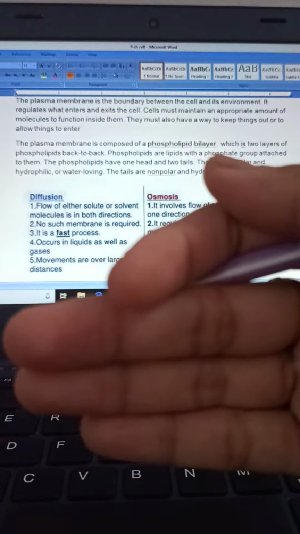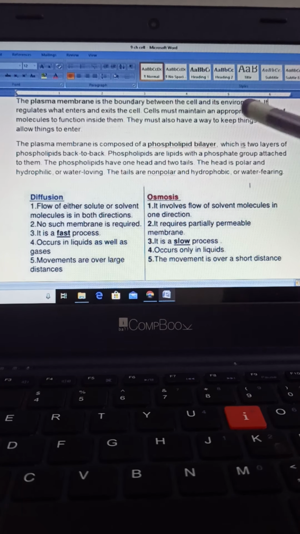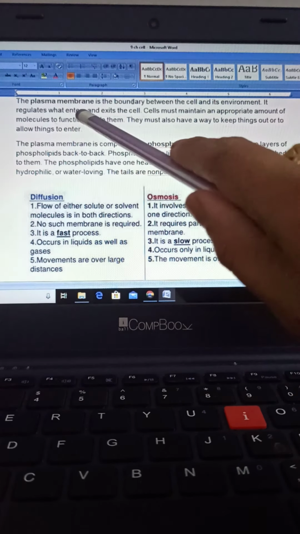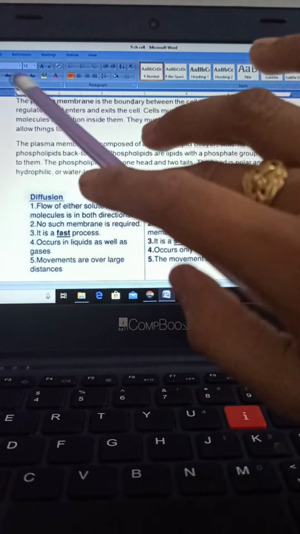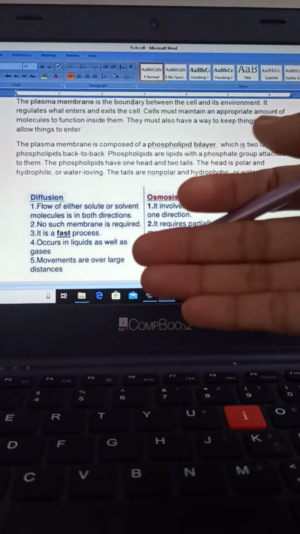Also it regulates the entry and exit of the cell, means it regulates the entry of all the important materials that are entering inside the cell. Okay, so it regulates that function.